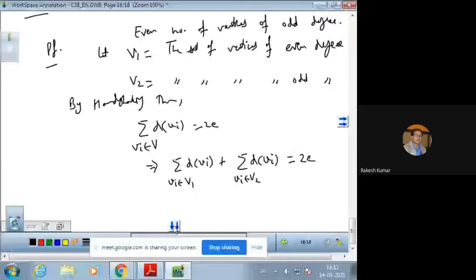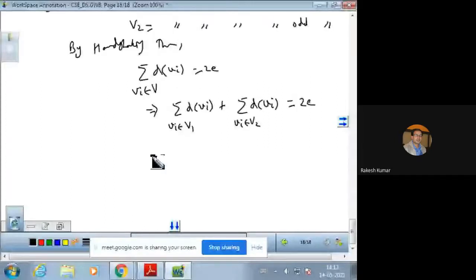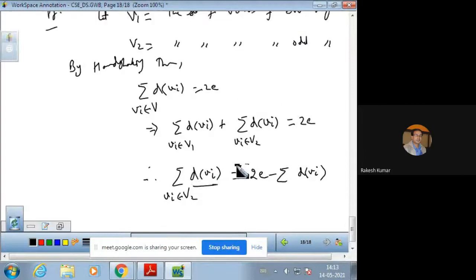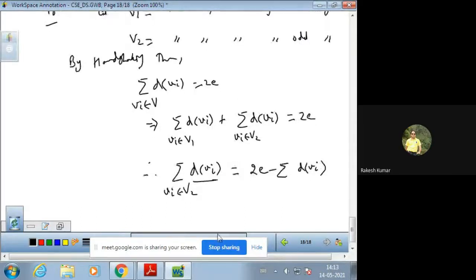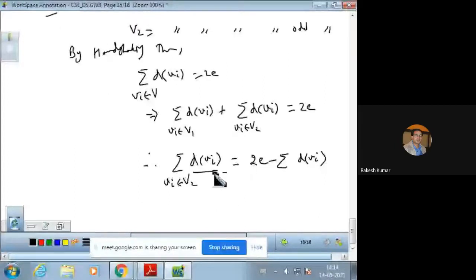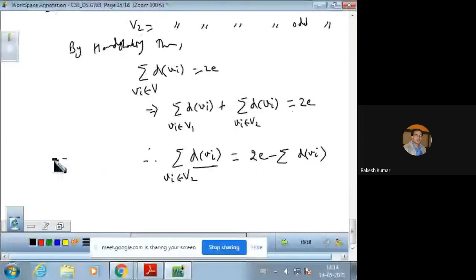Now it can be written here. The sum of the degrees coming from V2 is written as 2 times E. This will be subtracted from the other side, the degrees of the Vi's, where the degree of Vi is even. Just see how it is so. V2 is the set of vertices of odd degree. The set of vertices of odd degree.